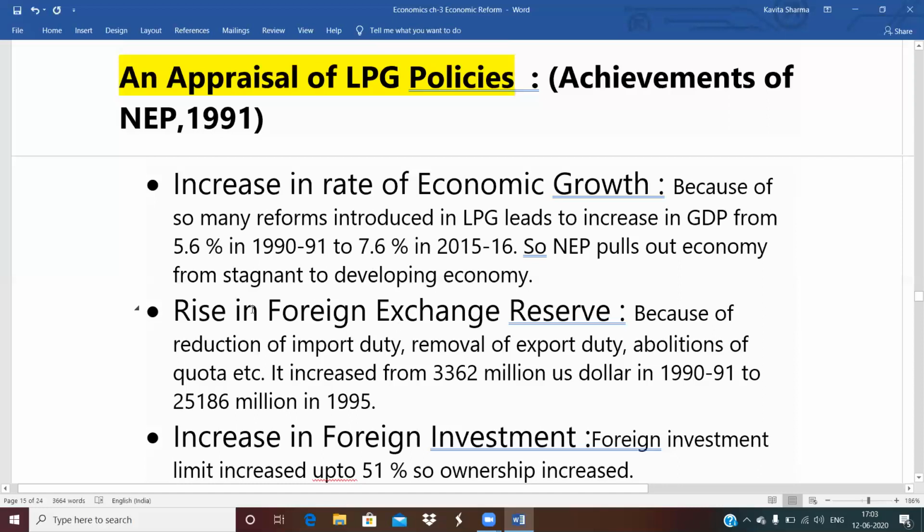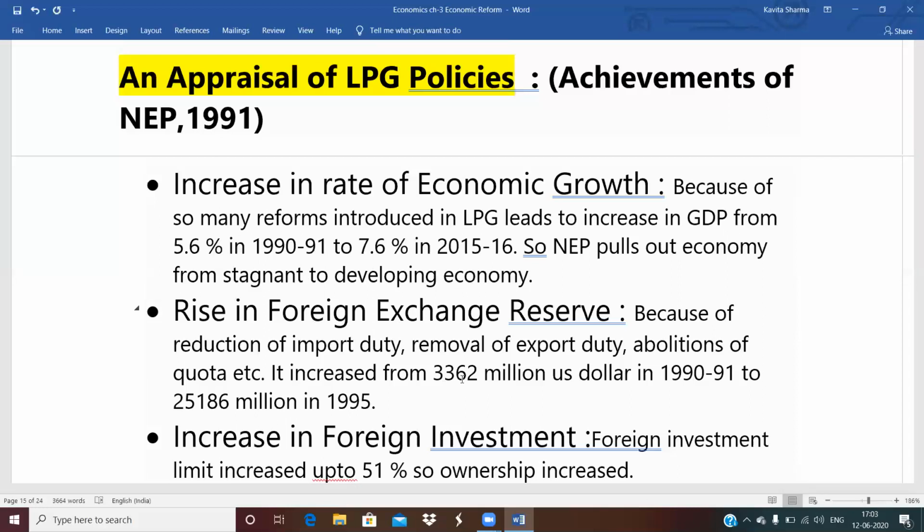Then, rise in foreign exchange reserve. After NEP, the foreign exchange reserve started increasing. Before NEP, the foreign exchange reserve was falling. Why? Because imports were greater than exports.